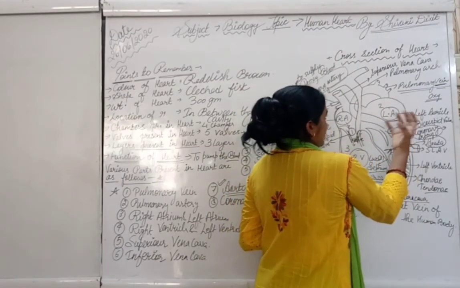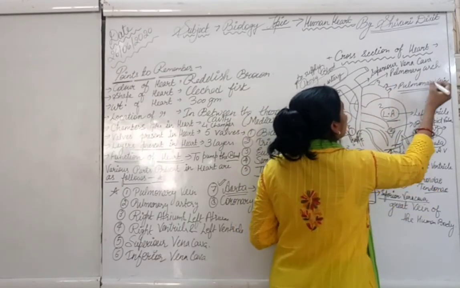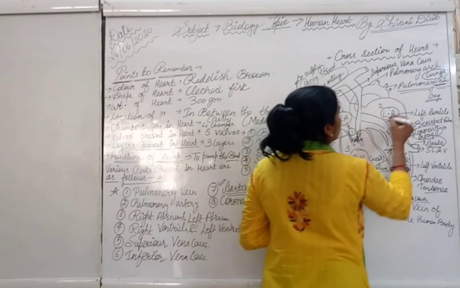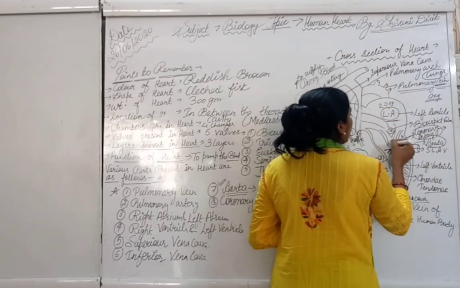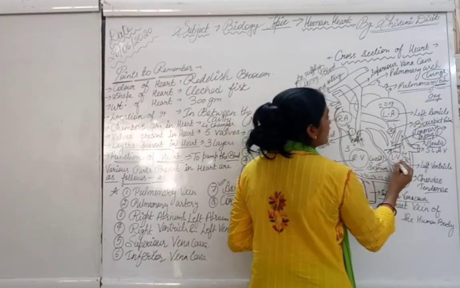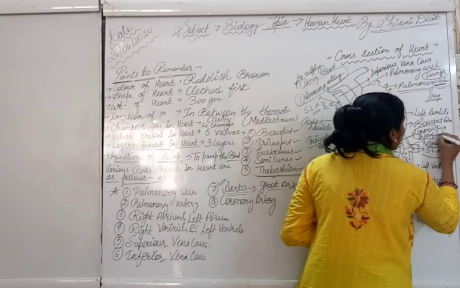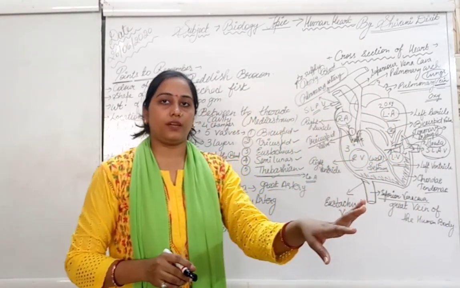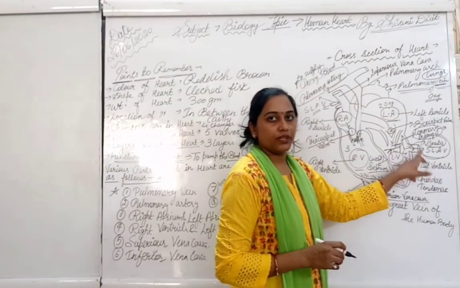And if we talk about the second chamber, that is the left atrium and left ventricle, then the left atrium collects the blood from the pulmonary vein, from the lungs, and this oxygenated blood is supplied to the left ventricle, and the left ventricle supplies that oxygenated blood to the aorta, which is the great artery. So the aorta supplies that oxygenated blood to our complete body. This is the main function of the aorta, right?